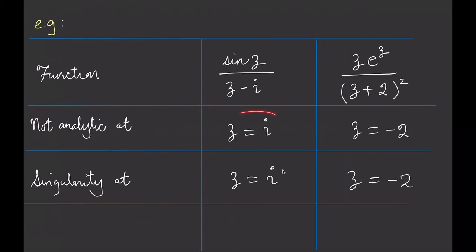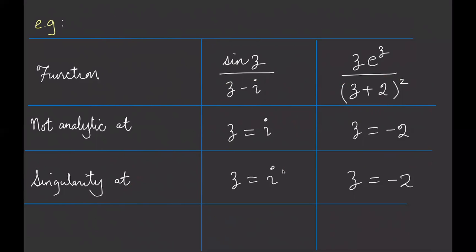This one is not analytic at Z is equal to I. This one is not analytic at Z equals -2 because you cannot insert that in, right? So then we are going to say that there's a singularity. So this function has a singularity at Z equals I. This function has a singularity at Z equals -2 because the denominator blows up. Right, so that's how we can think of singularities.